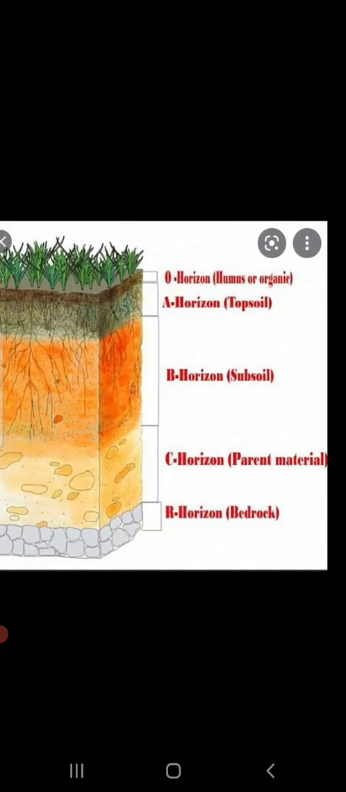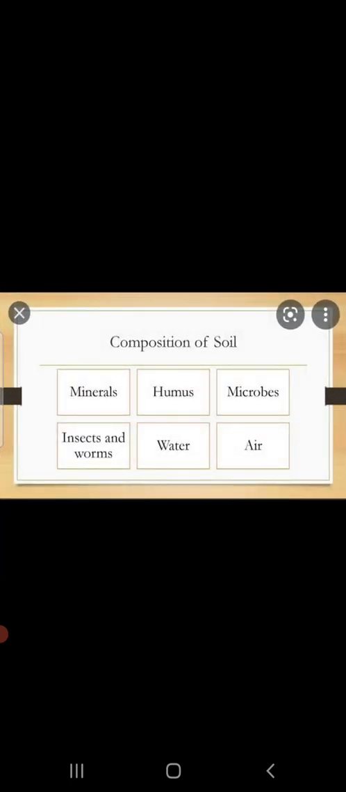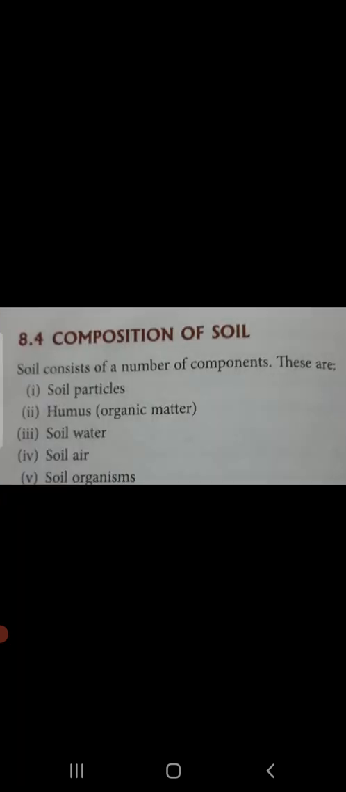Now, when we talk about the composition of the soil, do you all understand what soil is actually made up of? Soil is made up of soil particles, humus, soil water, soil air, and soil organisms. Of these, soil particles are definitely the main components. Now we will go ahead and study each part.